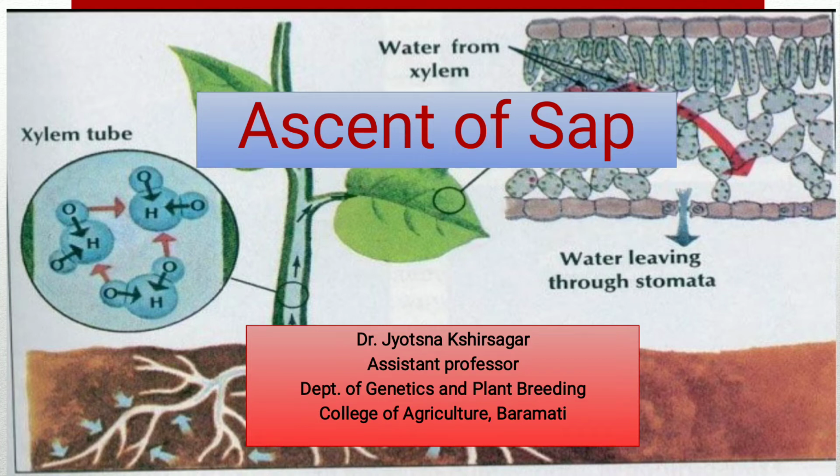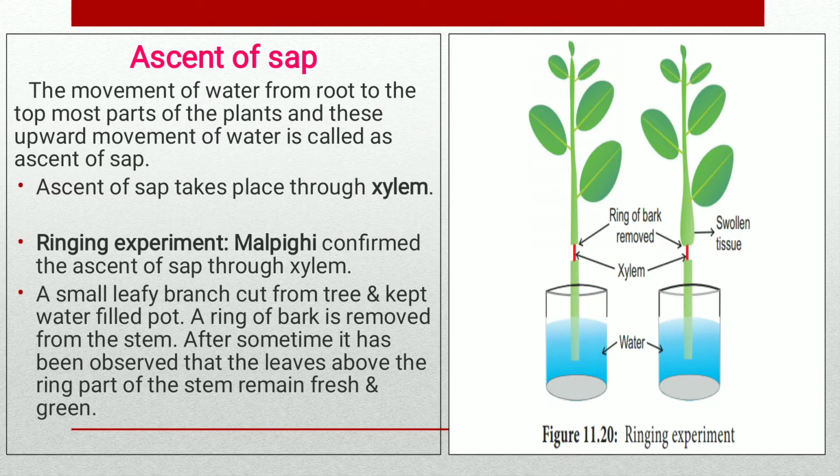The water absorbed by the roots is distributed to all parts of the plants. Sap is one channel to transport the liquid and mineral salt to the other parts of the plants. Then ascent of sap means what? The upward movement of the water from root to the topmost part of the plant, and this upward movement of water is called the ascent of sap.